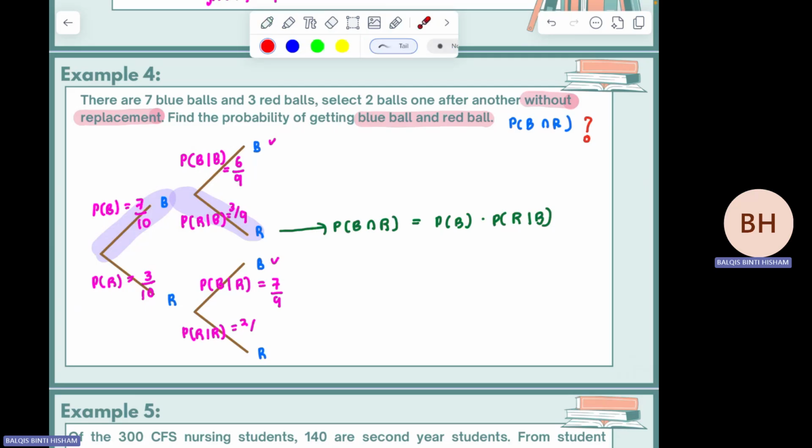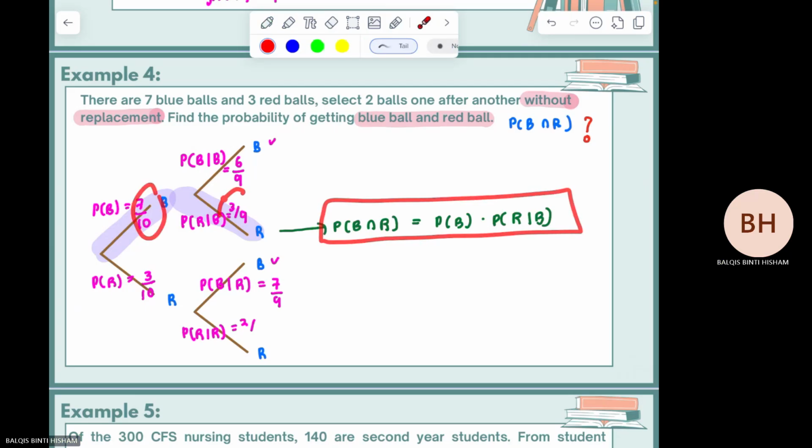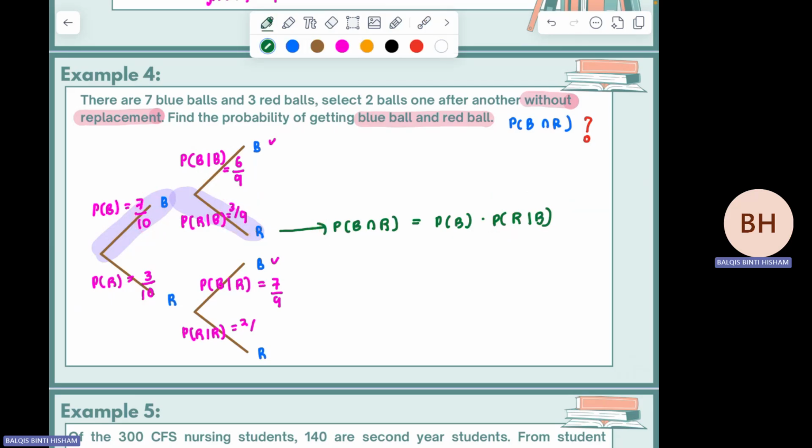This is the symbol for the conditional probability just now. Actually you just multiply the two values, but the notation is different. So P(B) is 7/10 and then P(R given that B) is 3/9. So the answer will be 21/90.